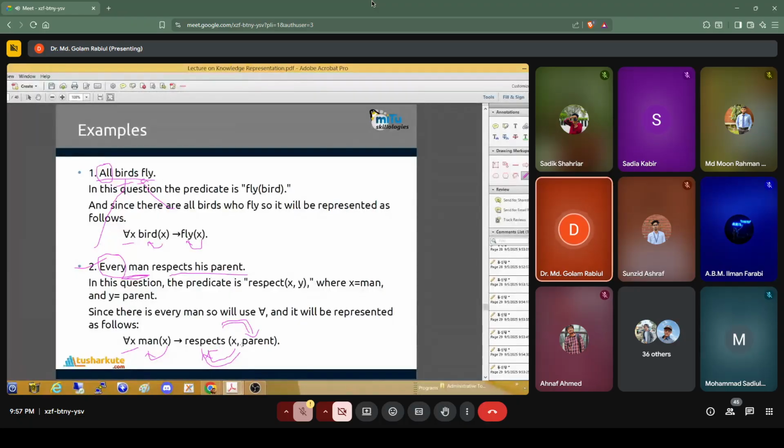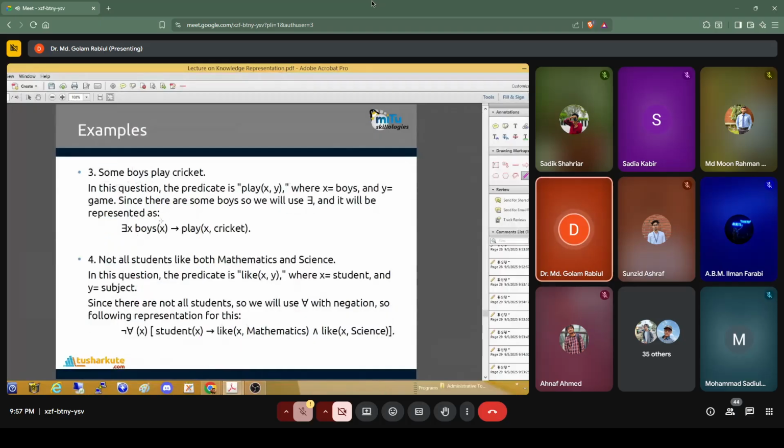Okay. So this is the representation. So there are some representations. So some boys play cricket. So boys here is our subject and play cricket is the predicate. So there exists some boys. X is boys, X play cricket.